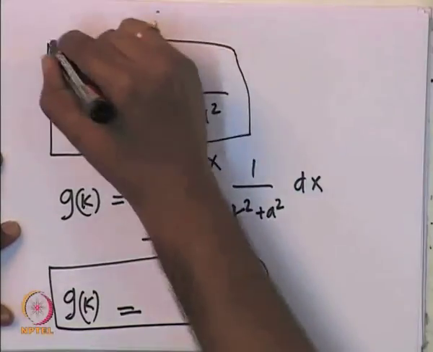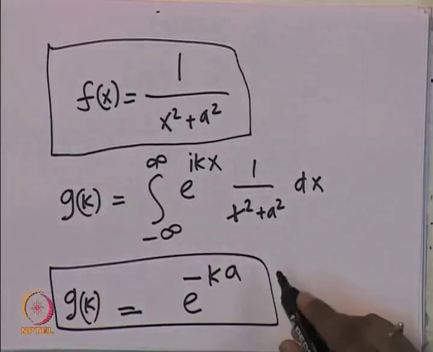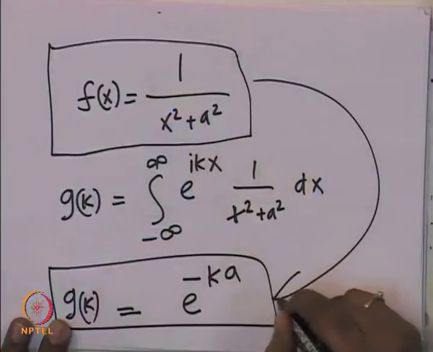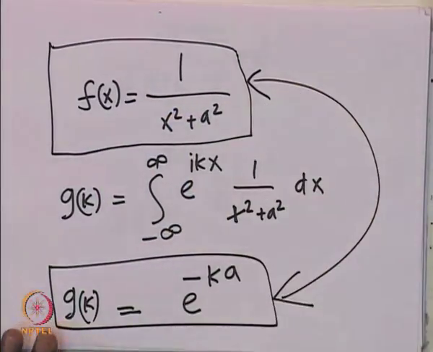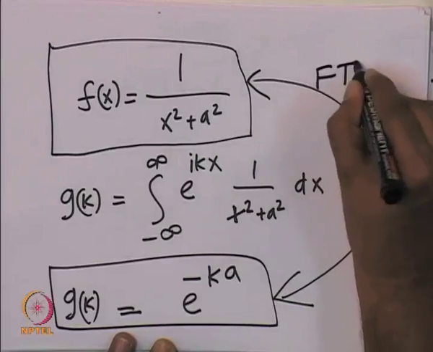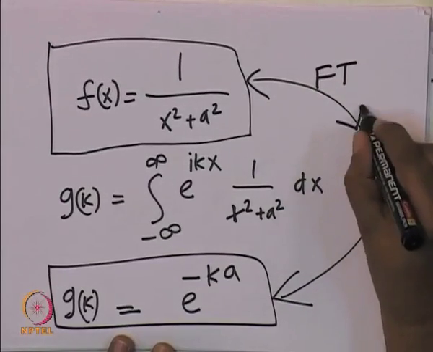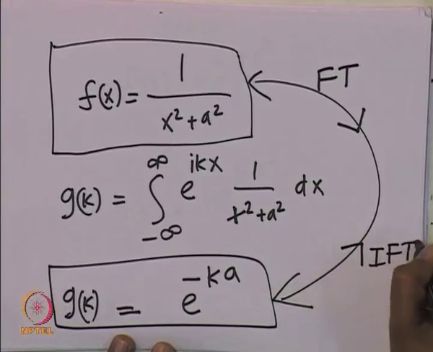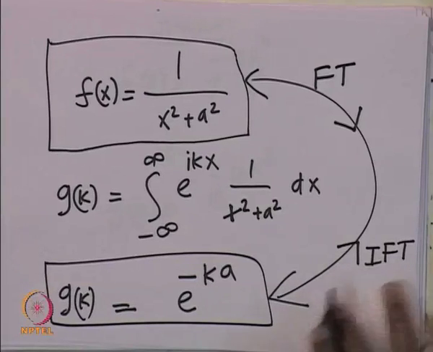We will see how one gets all these f of x and g of k, but what I am trying to say here is that for every f of x, there is a g of k. One can calculate a g of k. So, this way of calculating is the Fourier transform. You do a Fourier transform to get this, and you do an inverse Fourier transform to go back.